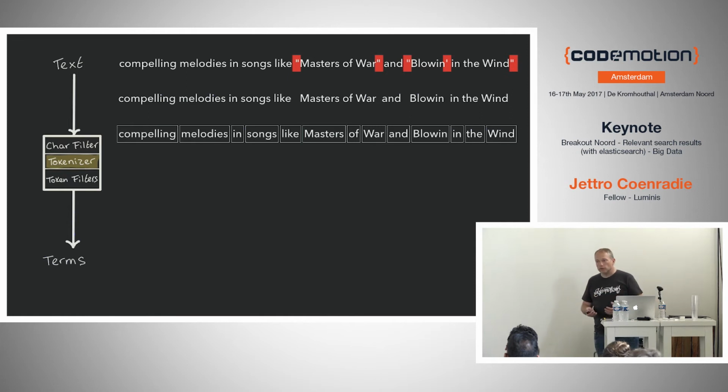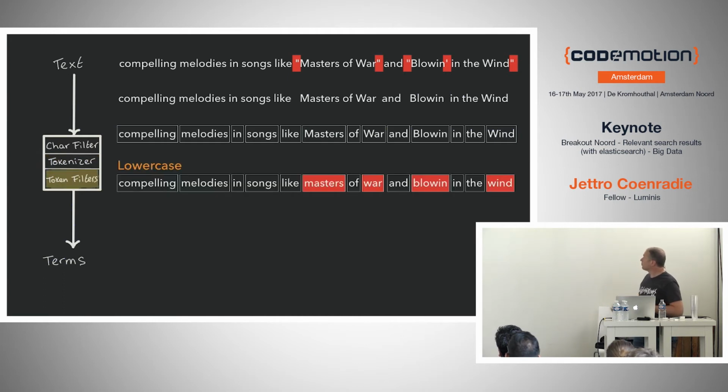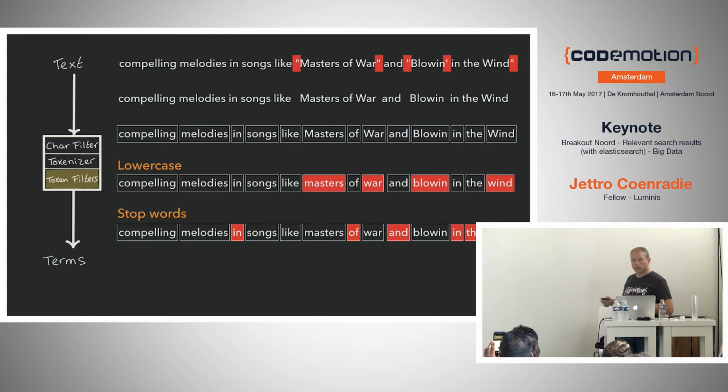But now we want to make tokens out of this sentence that we can in the end put into the index. So these are the tokens. In this case we use the standard tokenizer that mostly uses white space and dots and a few other things. But in the end, after this tokenizer, we would have this amount of tokens or terms. In the final step, we can apply token filters. In this step, we can do something with the tokens. So it could be a lowercase filter, for instance. The lowercase filter would take out all the capitals that are in here, and it would make new terms without the capital characters. Then in a following step, we could apply a stop words filter.